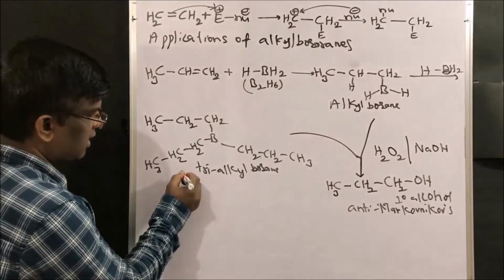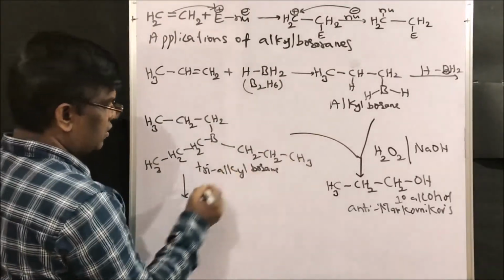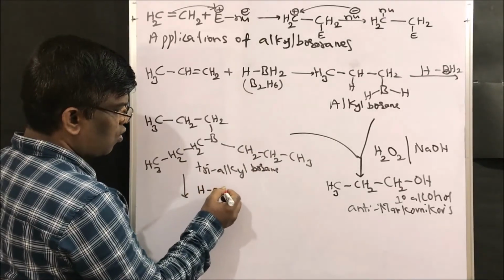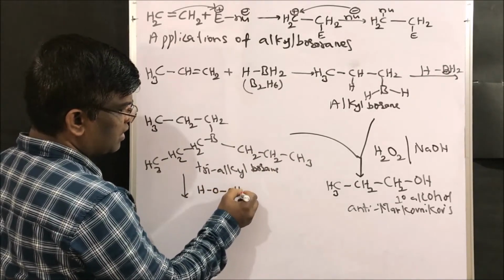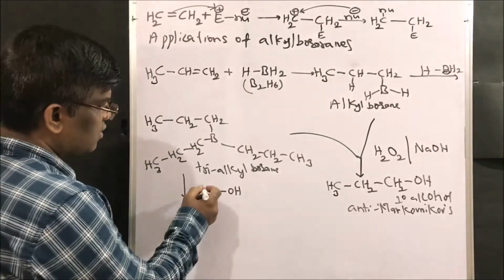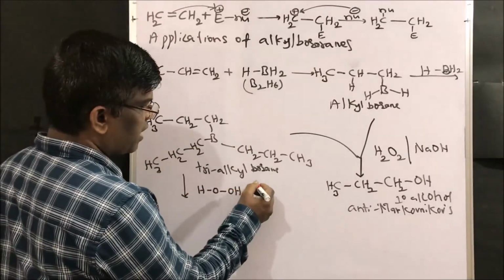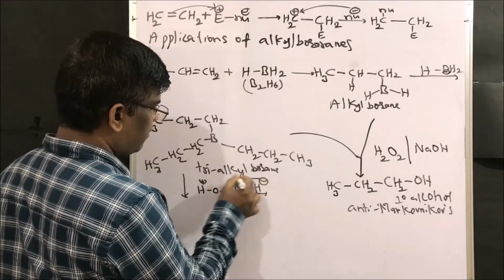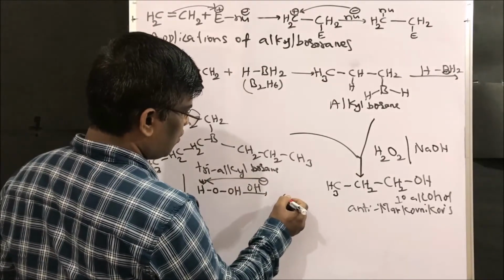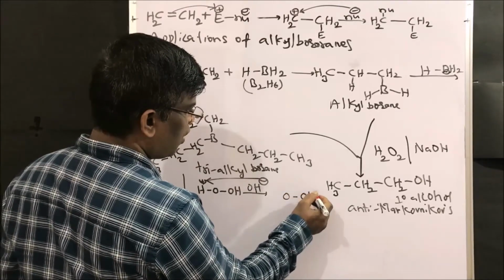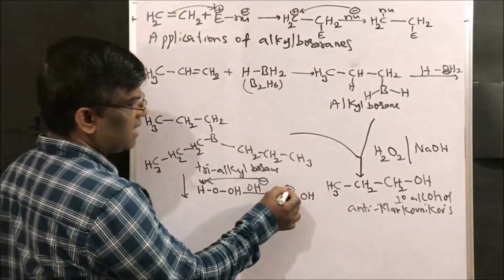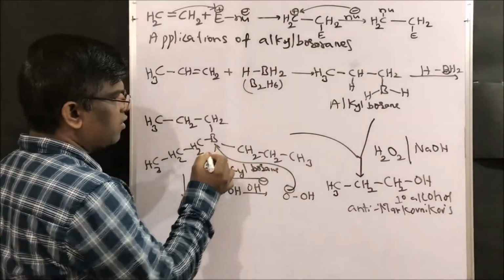Let us take H2O2, I can write it like this also, H-OOH. In the presence of OH minus, this H plus will be removed, going to give OOH minus. This O minus will be added to boron.